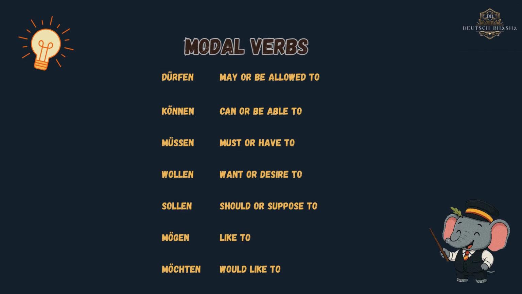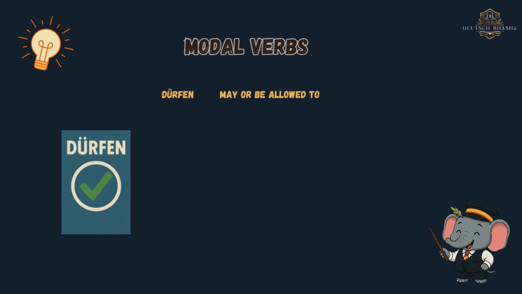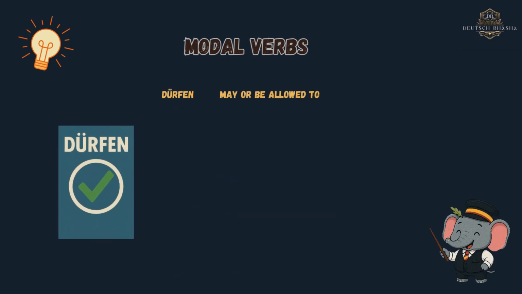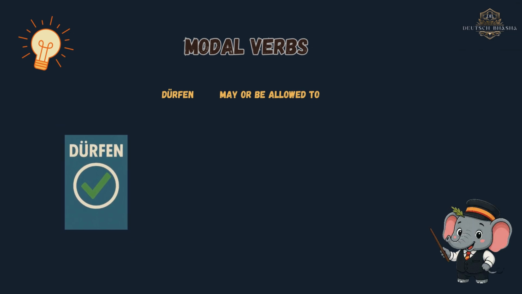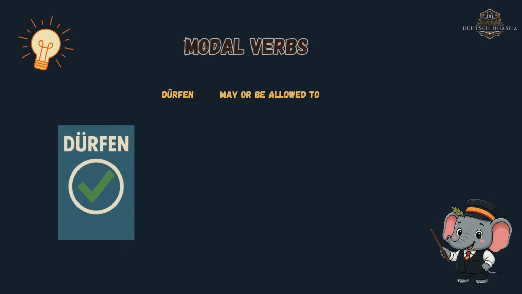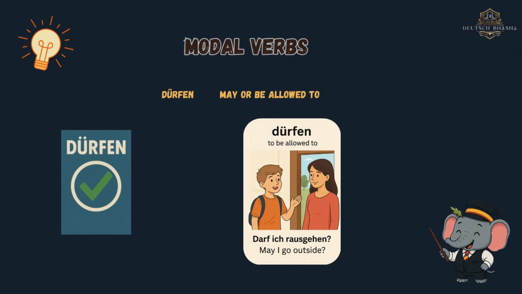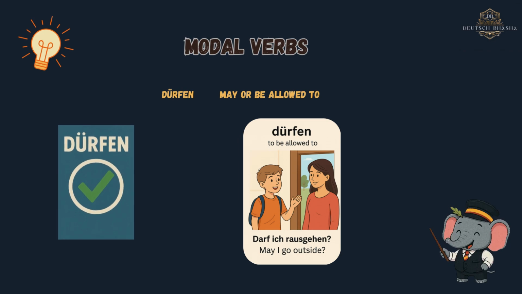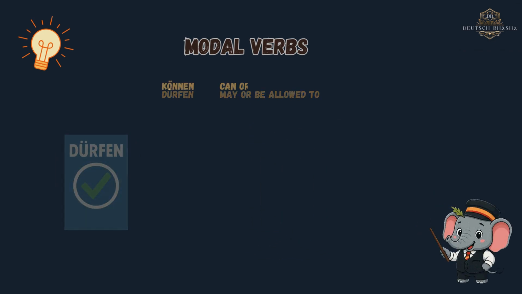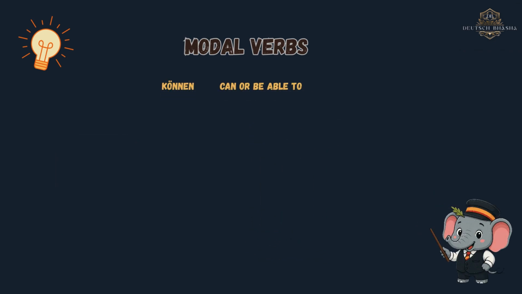Now let's break down the most important German modal verbs, when to use them, how they work, and what they really mean. Dürfen means to be allowed to. Dürfen is used when you're talking about permission. So, when to use it: if you're asking if something is allowed, giving or denying permission, or making a polite request.